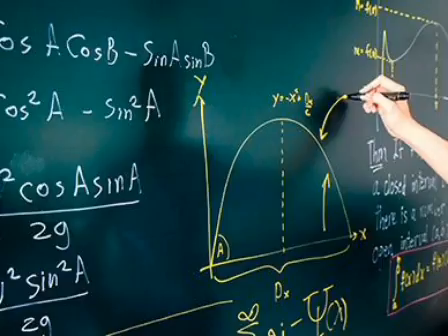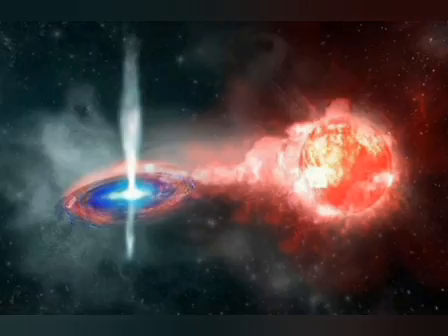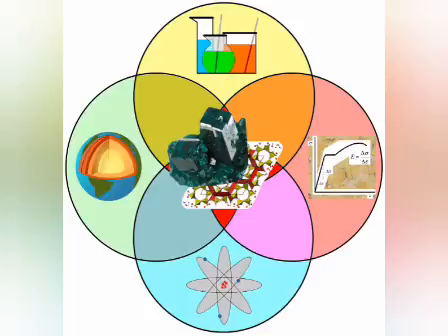Physics in relation to mathematics. It is mostly related to mathematics as a tool for its development. Next, physics in relation to astronomy. Astronomy studies the heavenly bodies in the sky. Physics in relation to geology. It helps to study the ages of rocks and fossils and the age of the earth.